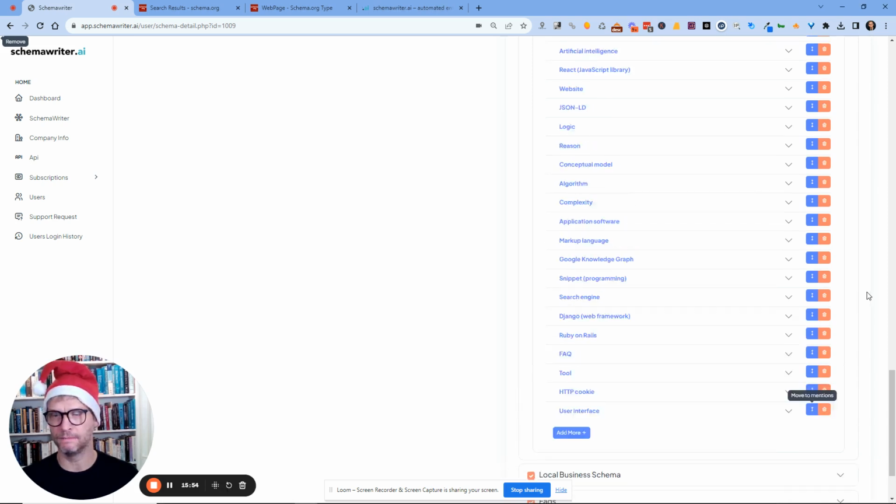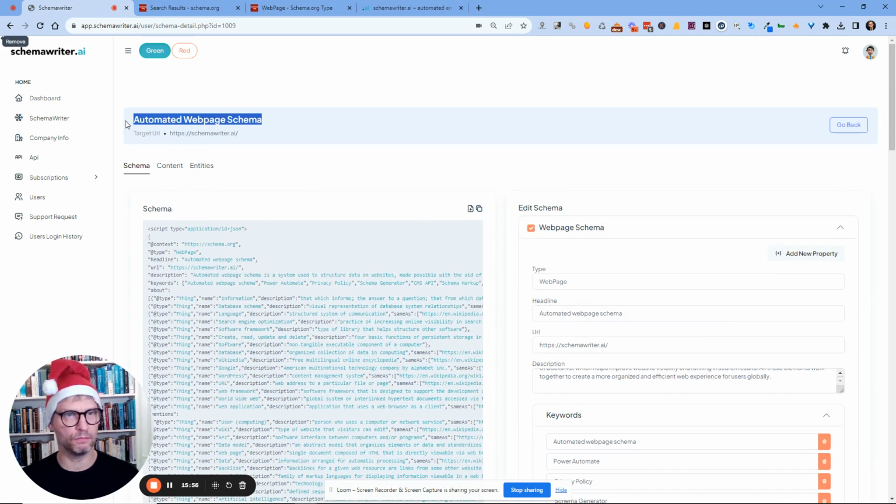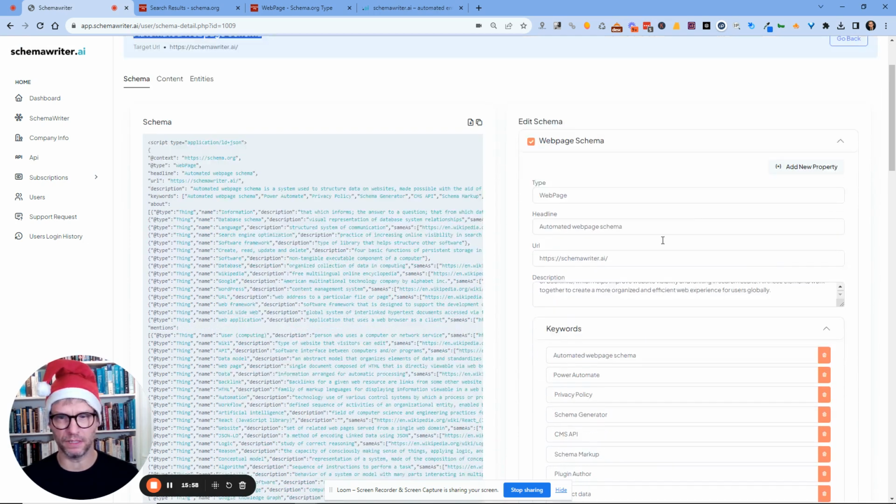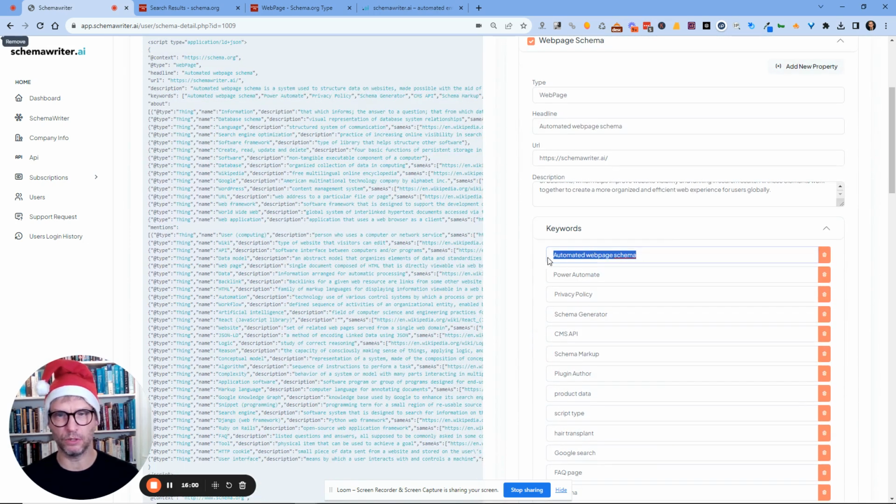Target keyword. So when you're searching for, in my case, automated web page schema, we now add this keyword as the first keyword in the keyword section of the web page schema. It's just basic SEO. When you have a target keyword, you're optimizing your web page for it. You want it to be in the H1, the H2, the URL, the meta title, and so on and so forth.